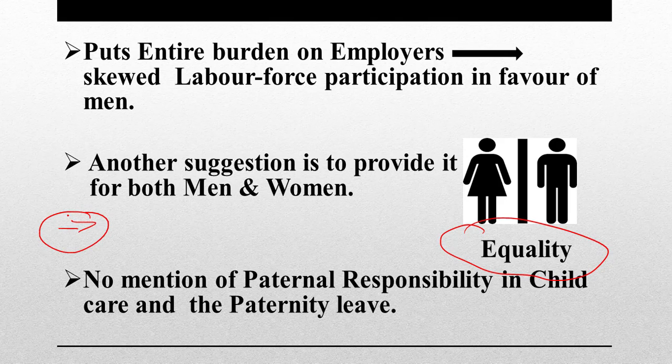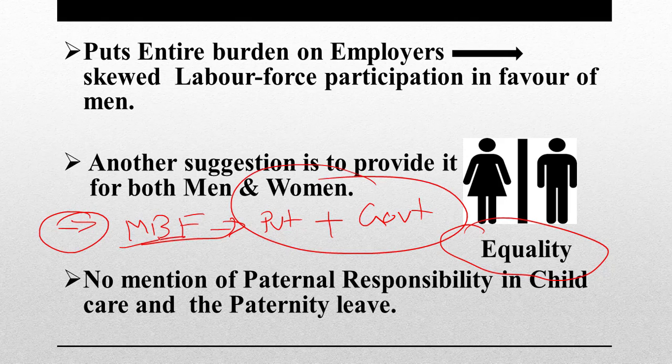Other factor that comes to mind is that in many of the Scandinavian countries, they have something called a maternity benefit fund, wherein the employer, be it the private sector company plus the government, they both contribute to this fund, and out of this fund, the requirement of financing the maternity benefit bill is met.